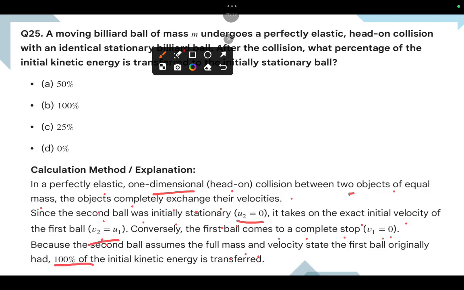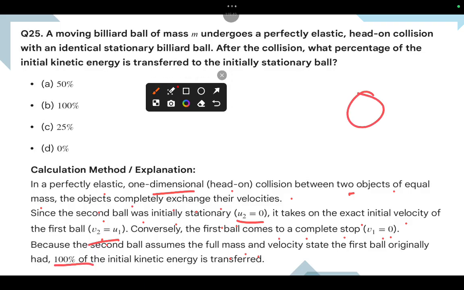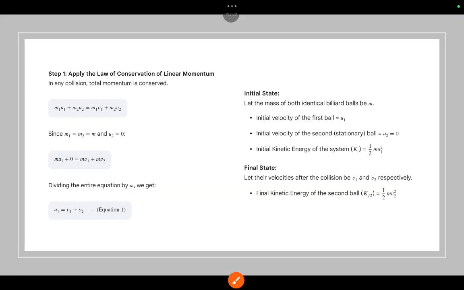See, a billiard ball undergoes a perfectly elastic head-on collision. Whatever percentage of kinetic energy we have, the same will be reflected. So nothing is changed. That is the reason: momentum and kinetic energy both are conserved in elastic collision. So perfect elasticity means that only. So here, I will go with this one.